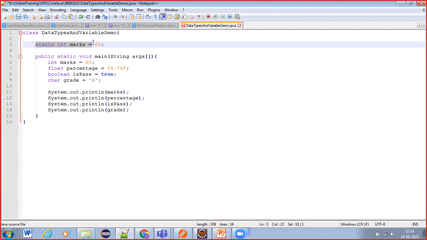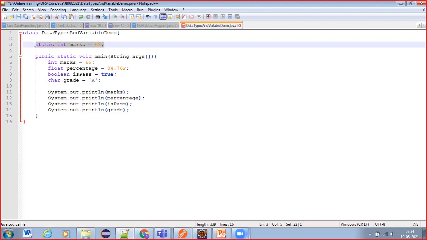Static int marks, like this. About the static keyword, we have one complete session of discussion. So until then, just remember that static variables are created with the static keyword outside of a method, inside a class. That is all you need to remember right now.